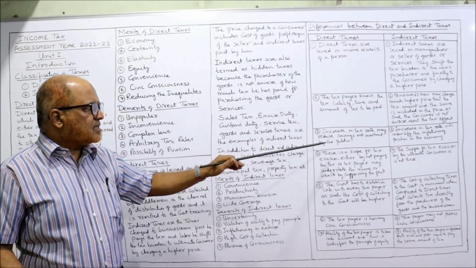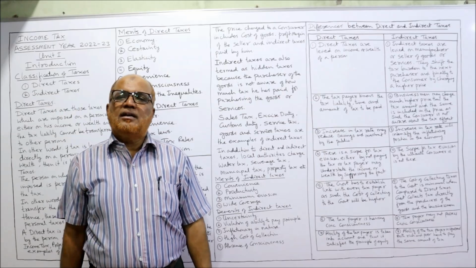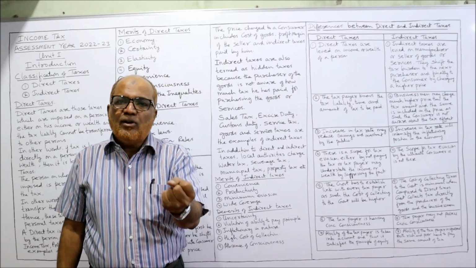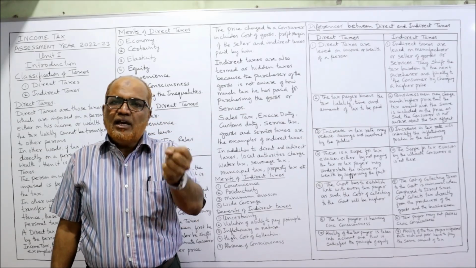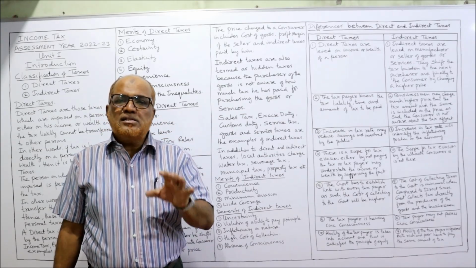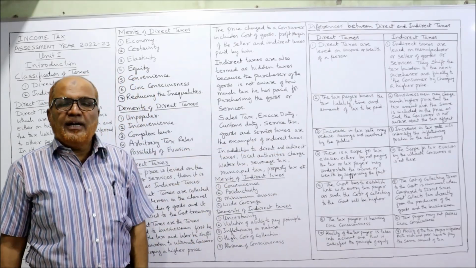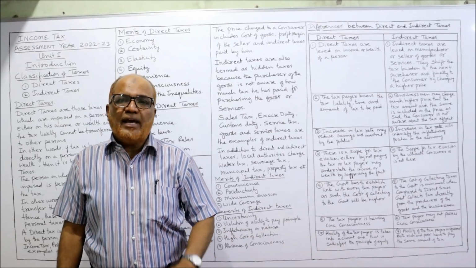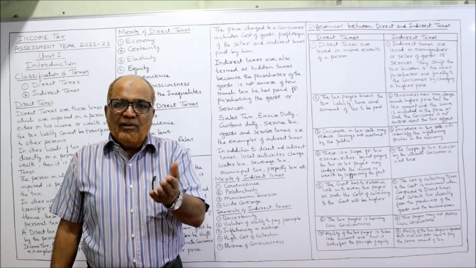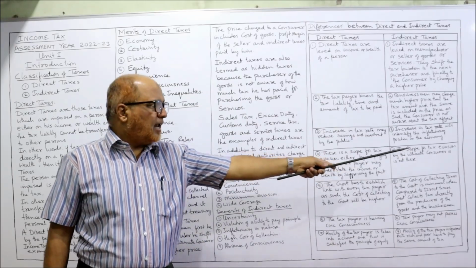Here, an increase in tax rate may reduce savings and investment. If the tax rates increase, the savings of the people will decrease. Savings decrease, investment will also decrease. That is the effect of increasing the direct tax rate. Whereas if indirect tax rates are increased, it leads to an inflationary situation. Inflation will increase if there is an increase in indirect tax.